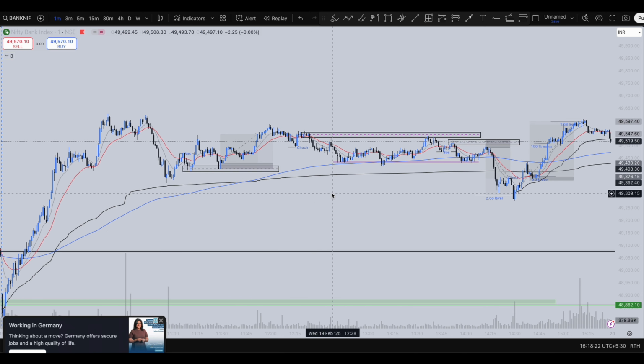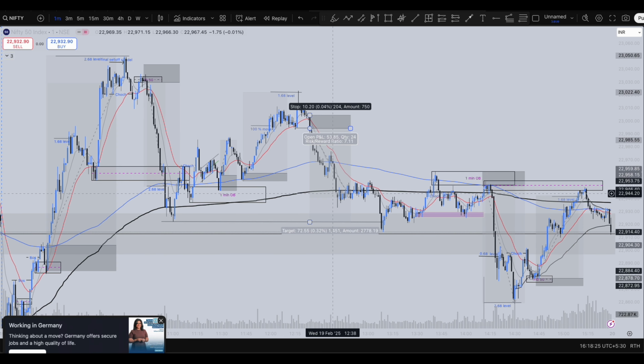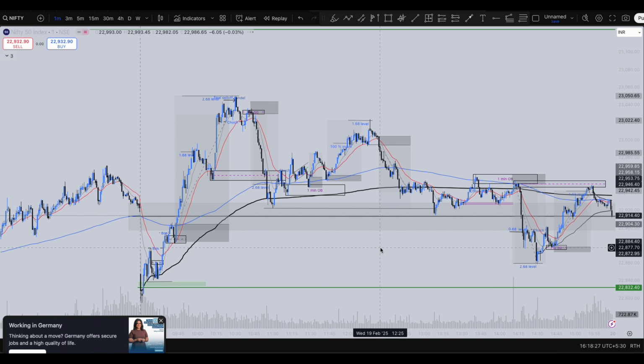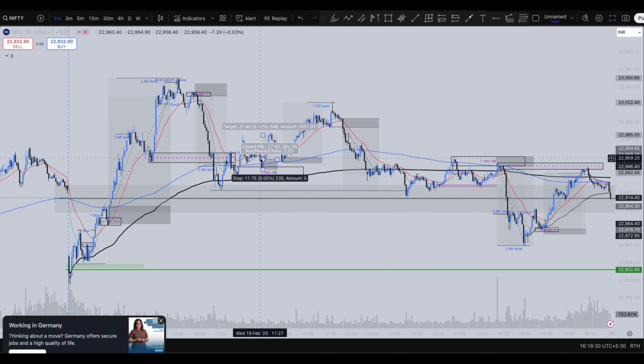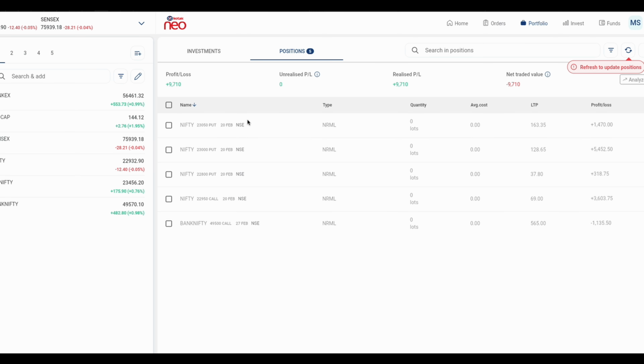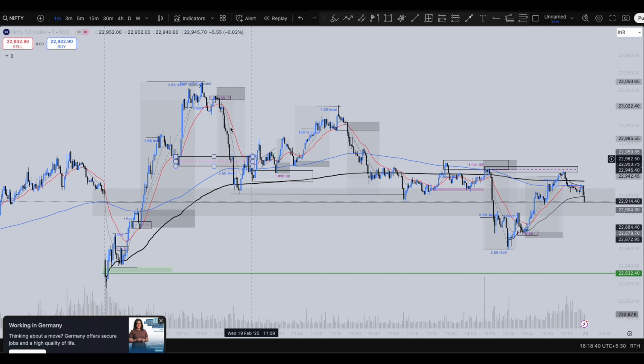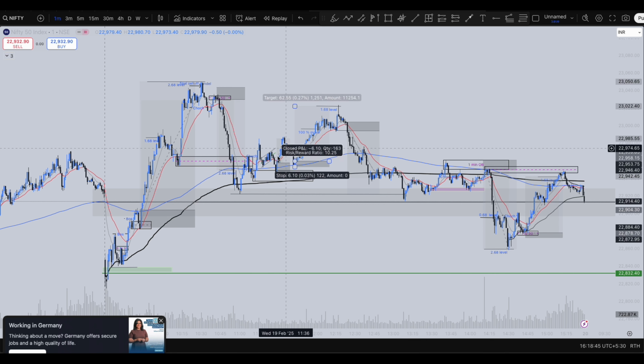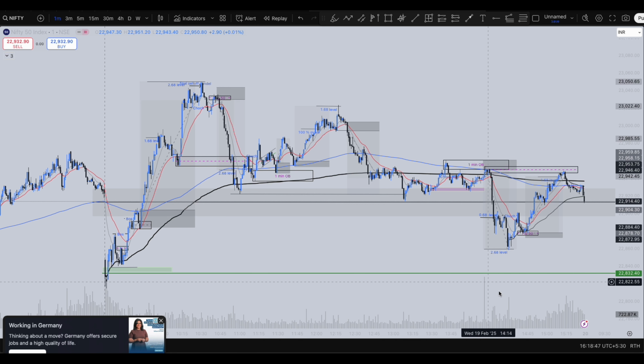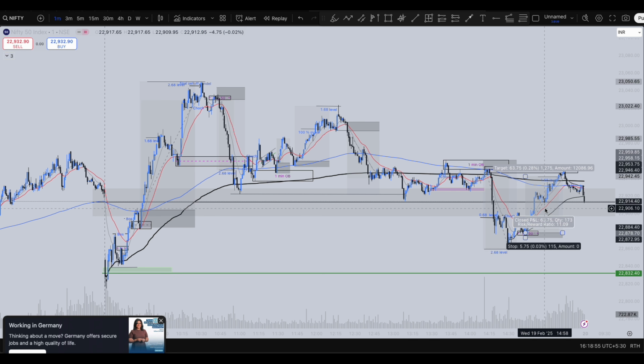And this is about Bank Nifty, guys, and this is about Nifty. So in Nifty 50 today, the price action was very good. So you could have made a decent profit. So I made a profit of around 9K. So this is about my trade, guys. I have taken a long position over here with very little capital, and I have taken a short position, and this long position here. And here I was not in this trade, guys, because I was out. But I could have missed a good amount of profit here.